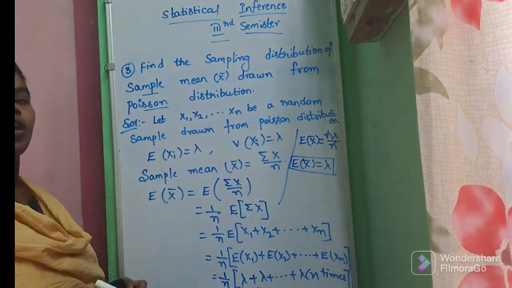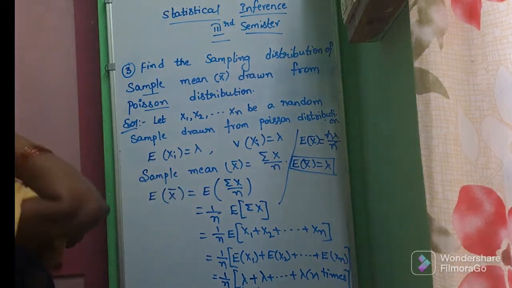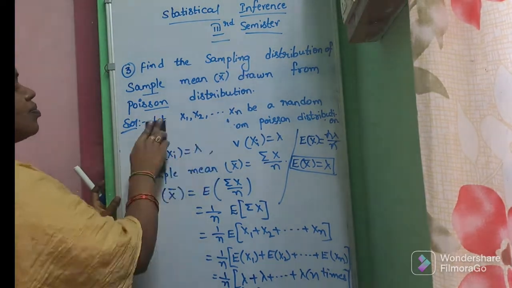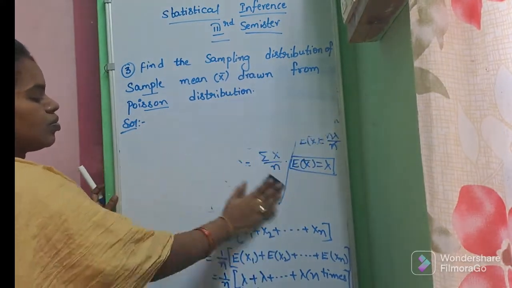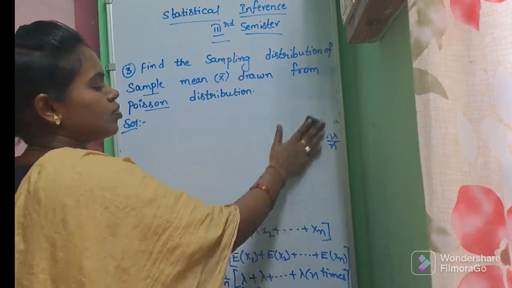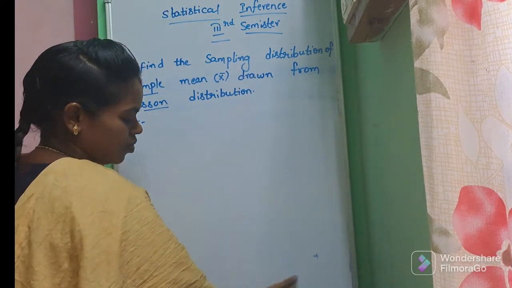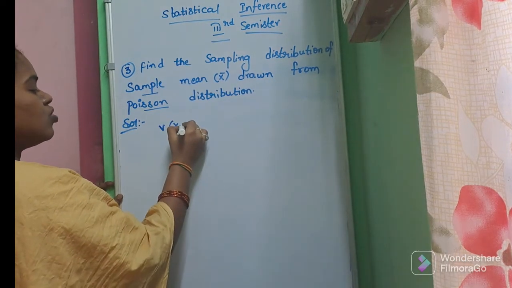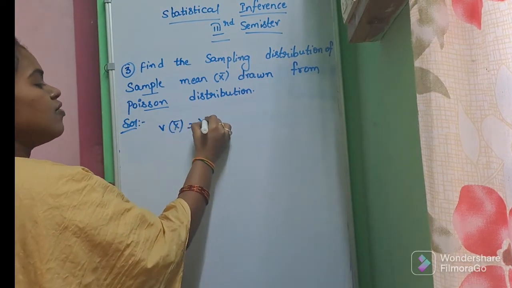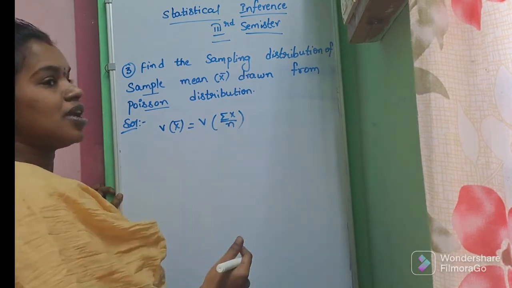Like this, we have to find the variance of x bar also. Now, the variance of x bar can be represented as the variance of summation x by n.